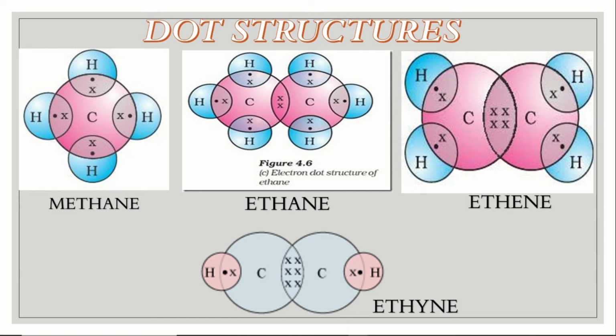So that is ethene. Next is ethyne, Y-N-E. So here it is making bonding with the 2. The formula is C2H2. Okay. So ethane, ethene and ethyne. So you have to practice the dot structures of all these 4 compounds.